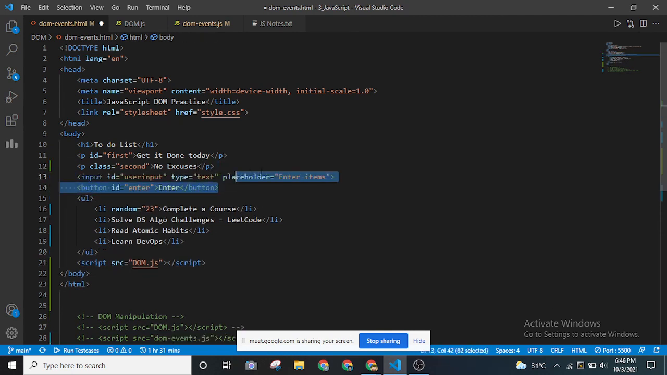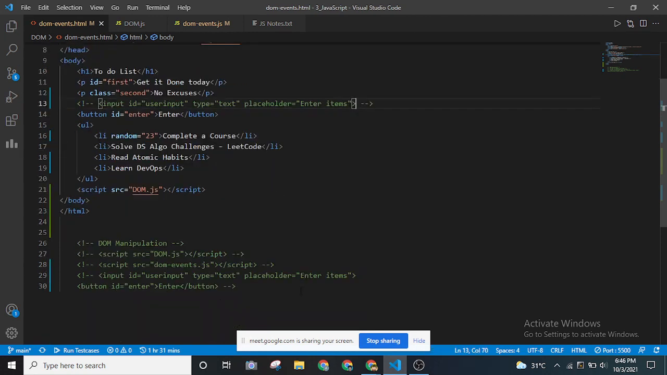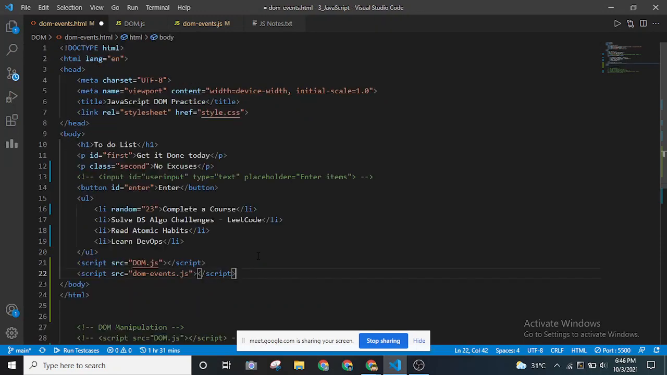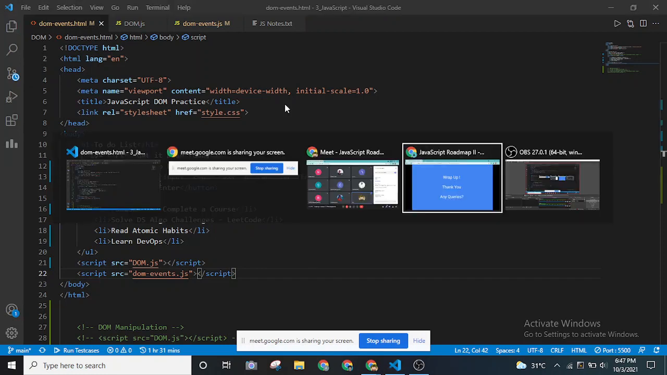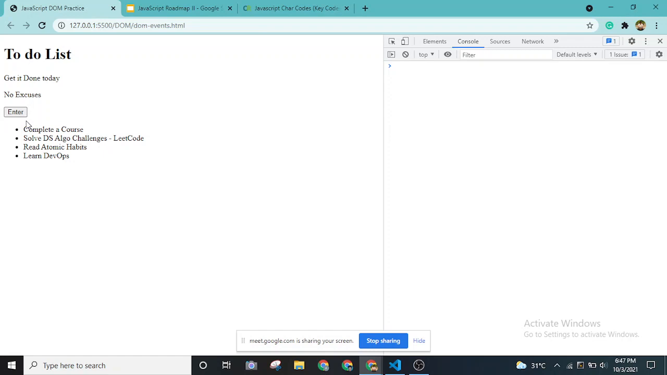So I'll be using DOM events, and for these events, let me uncomment this. I've added a button over here. I think it will be visible right now. As you can see, I've added an enter button over here. We'll be using that for understanding the DOM events that we have.